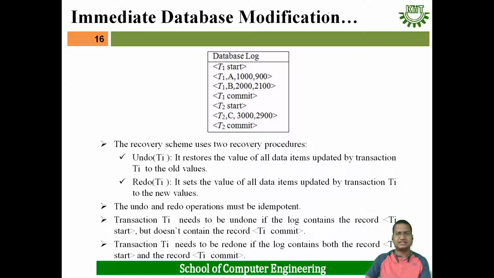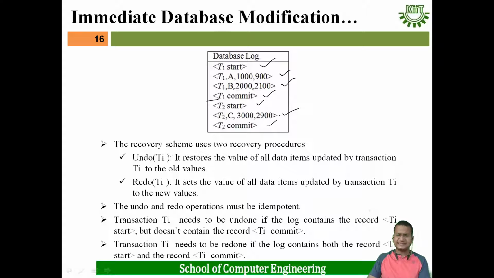Suppose T1 has just started, then T1 has modified the value of A from 1000 to 900, and the value of B from 2000 to 2100. Then T1 commits. Then T2 starts, T2 has modified the C value from 3000 to 2900, and T2 has committed.